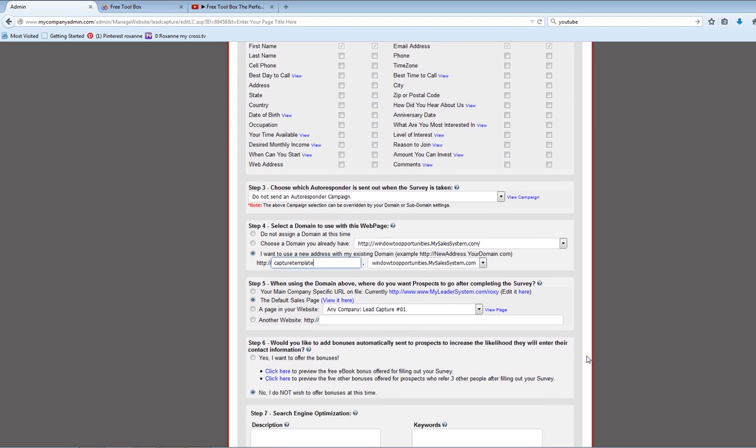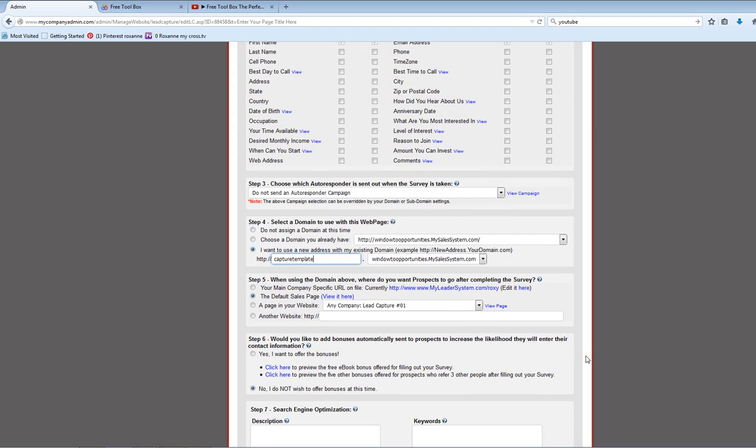The next step is where you want the prospect to go after the opt-in form. After the opt-in, we will want them to go to sales pages. This is because you don't want them to fill in another opt-in form. So go to the landing page of your opportunity. We will use free toolbox.